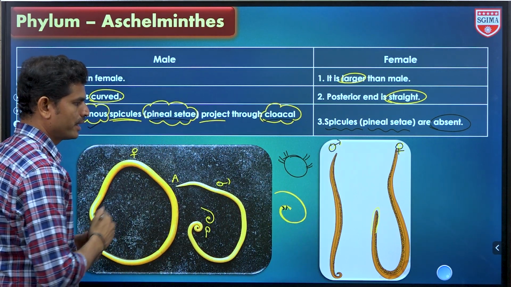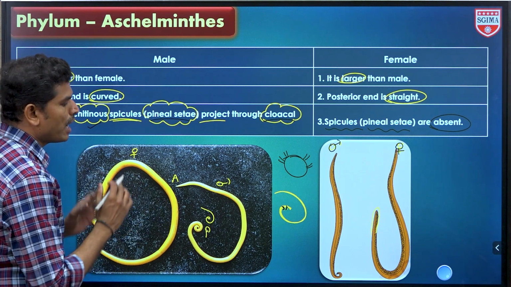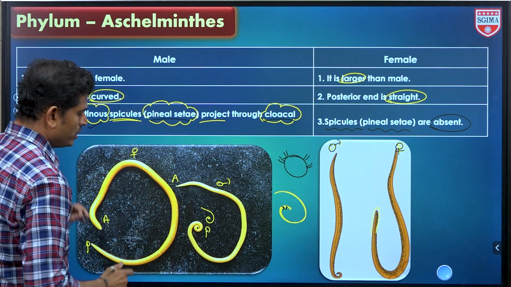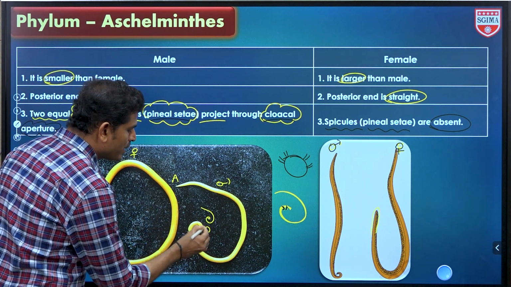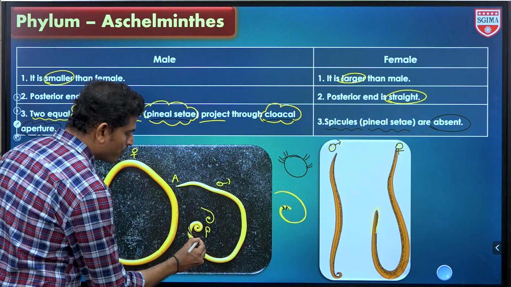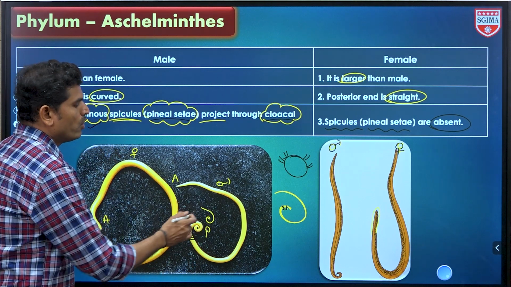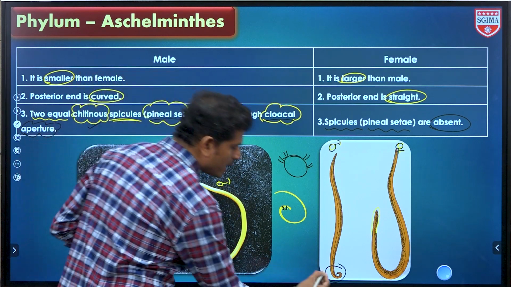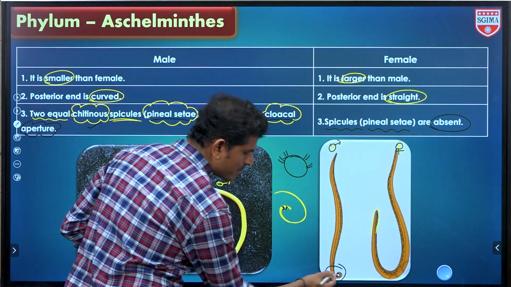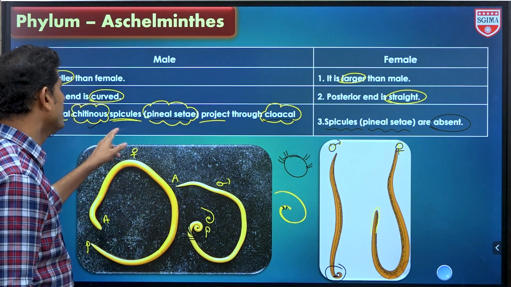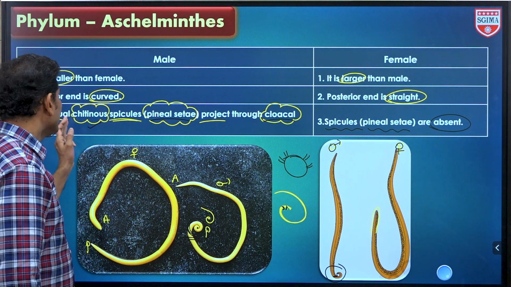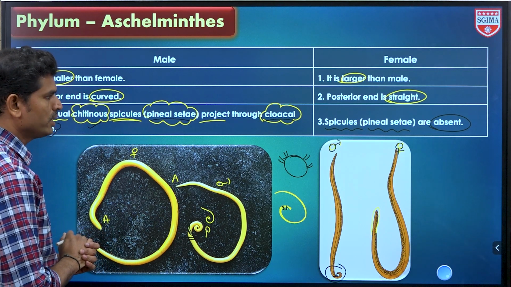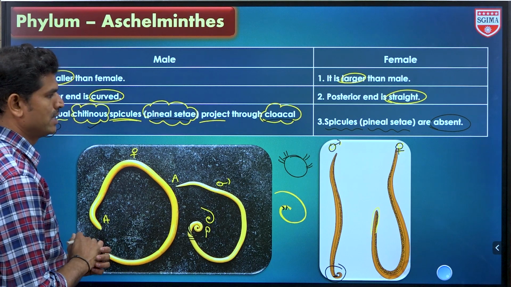With the original worms, we can easily observe and identify which one is the larger female. Except for the anterior portion, the male's posterior portion will be curved. If we observe clearly, the last two line-like structures are nothing but the penile setae or equal chitinous spicules. Those help in copulation. Those are not present in females.